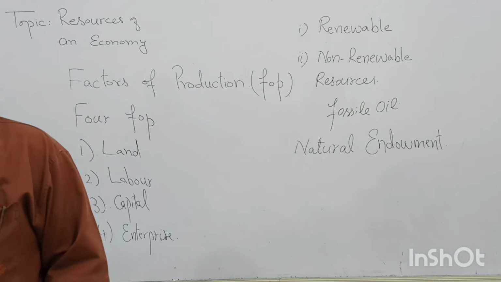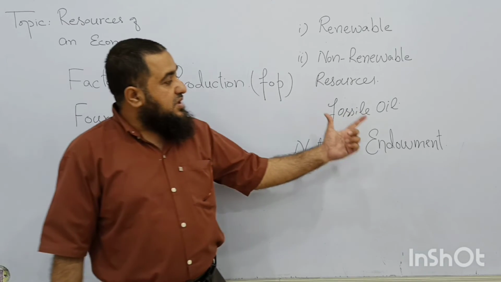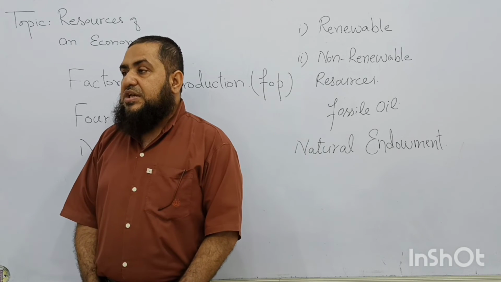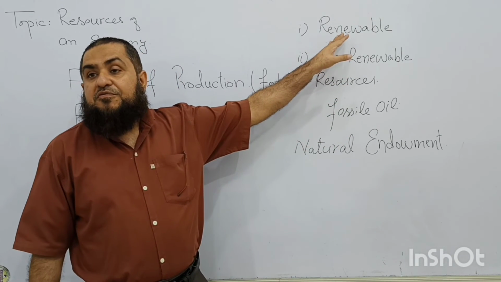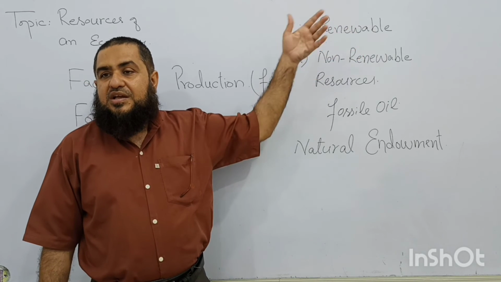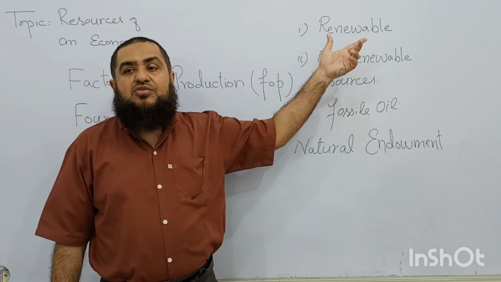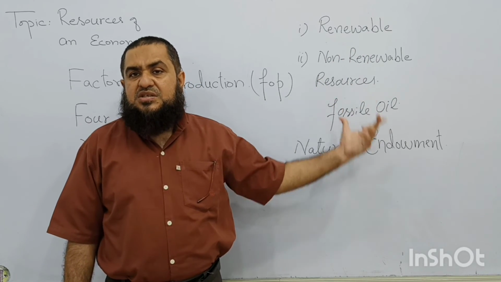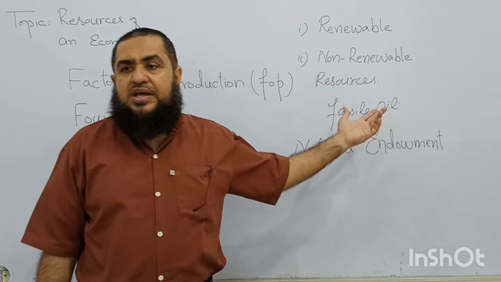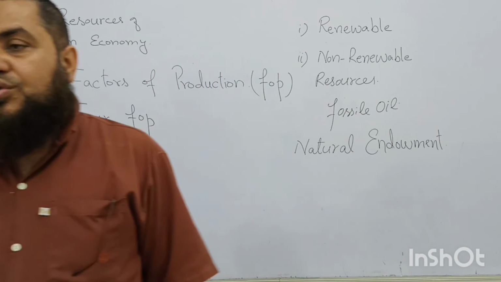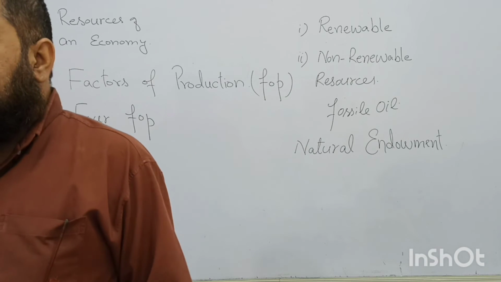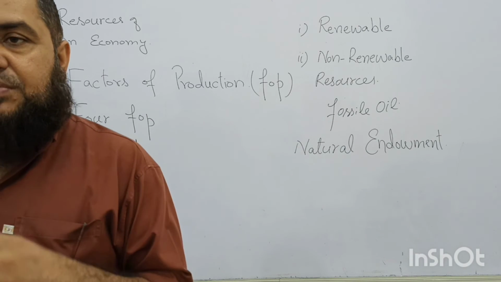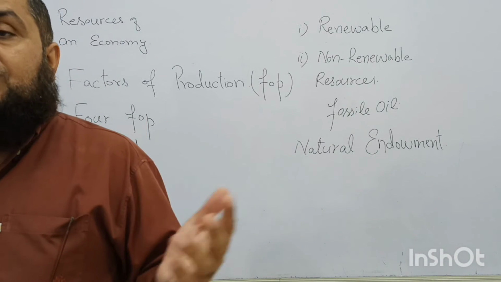Whereas a country which is not having too much of this natural endowment, like it is not having oil, it is not having other things, but it has more favorable weather, so they will remain on agricultural farming, and their output value is not of that value which these countries have. Agricultural output is having lower market value than diamond and oil and gold. Clear or not? So this is about land, how resources are distributed by nature, by Almighty Allah subhanahu wa ta'ala, and what types of resources are there.